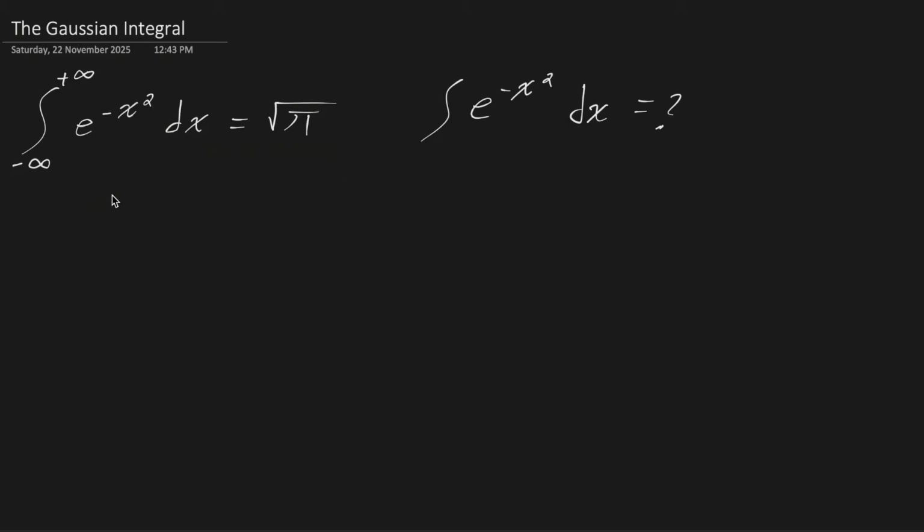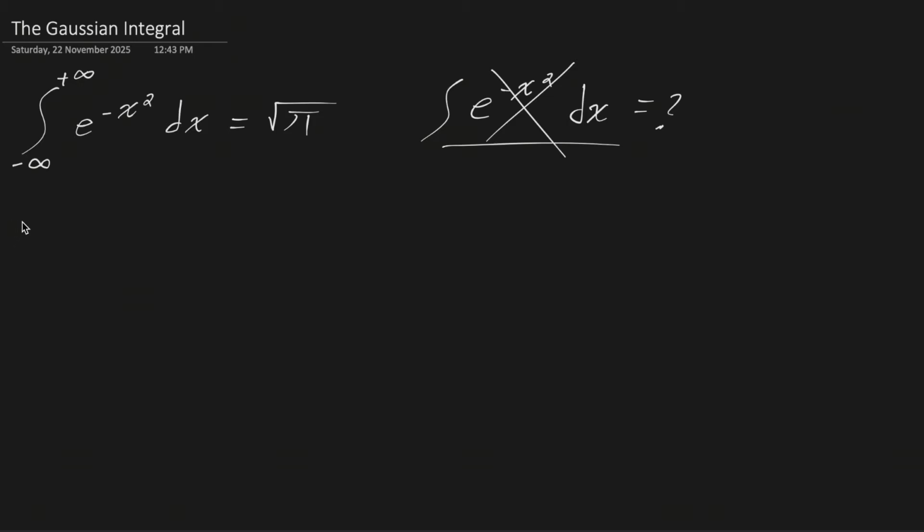But hopefully you try it and realize real soon that this is a non-elementary function, so you don't have a definite solution. But in the case of an improper integral that goes from minus infinity to plus infinity, the integral does converge, and you get a pretty neat solution of the square root of pi.